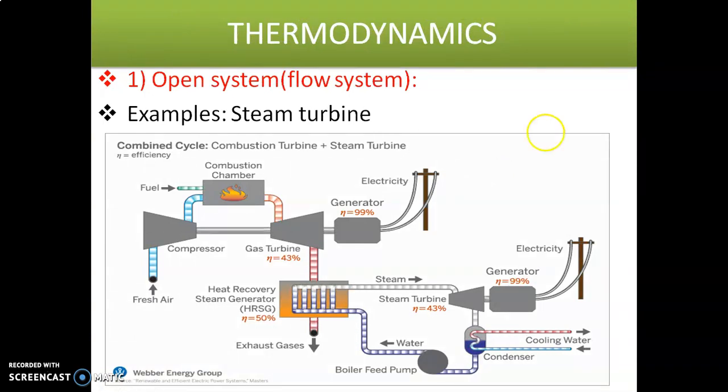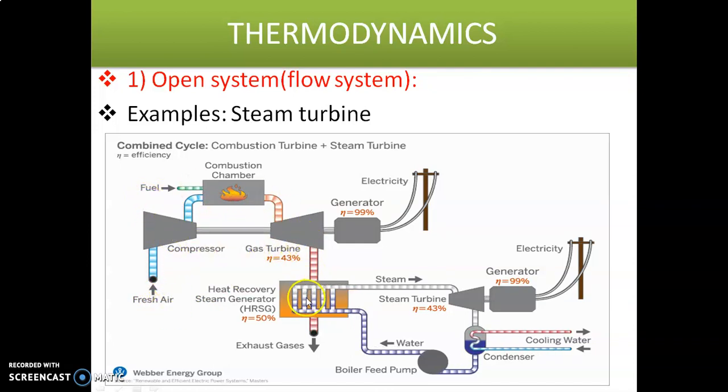See here, from here fuel is entering. Fuel is entering means some mass is entering into the system. So we are considering this total as a system. Here some fuel is entering into the system, and fresh air or fresh energy will enter into the system.